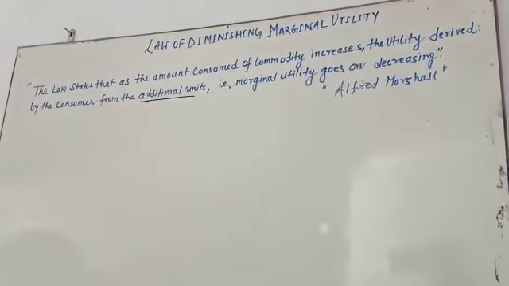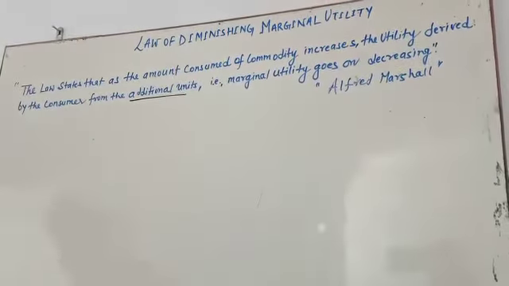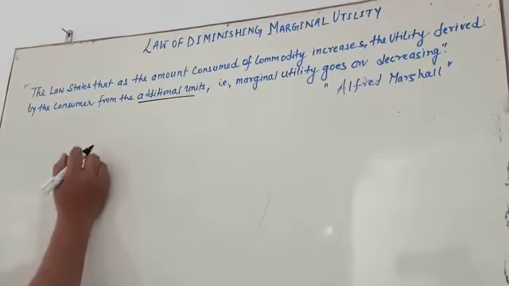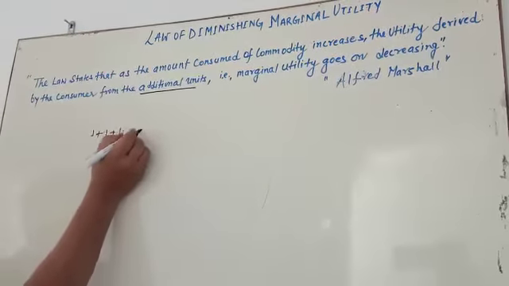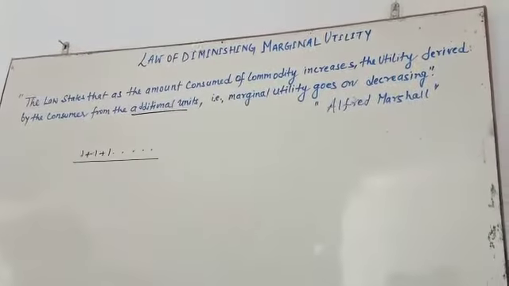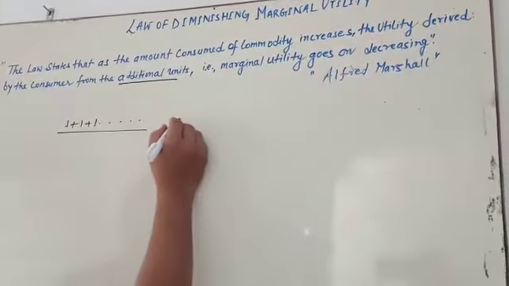In this law, when we add more and more quantity, suppose first, second, third, when more and more quantity is consumed, the intensity